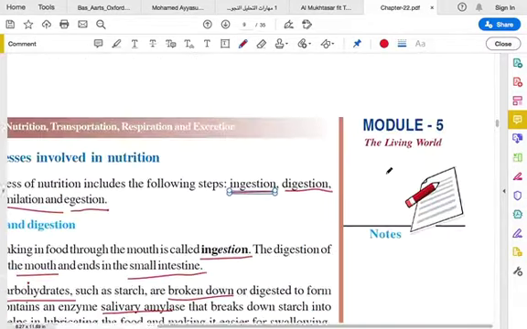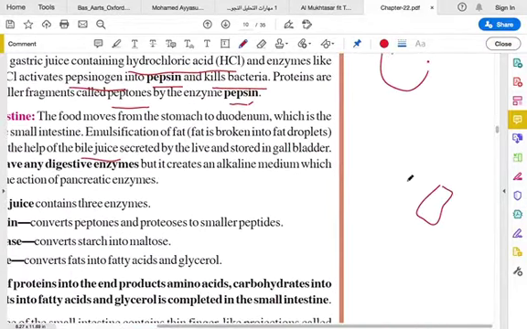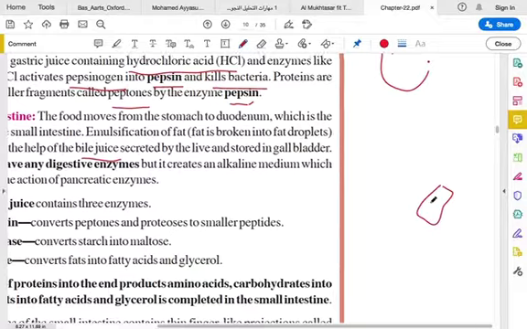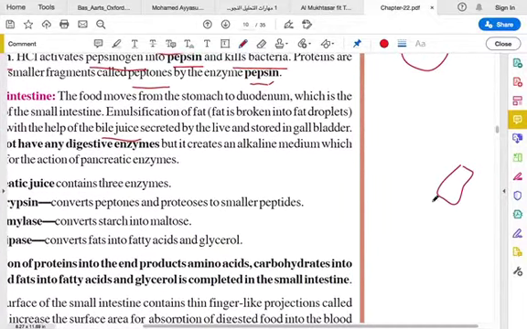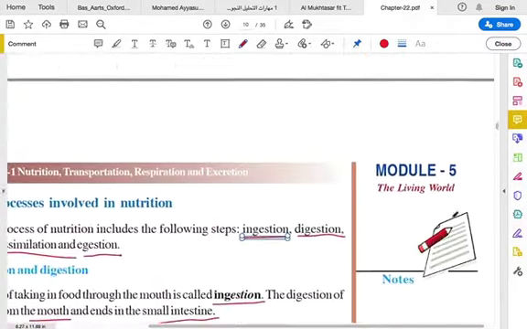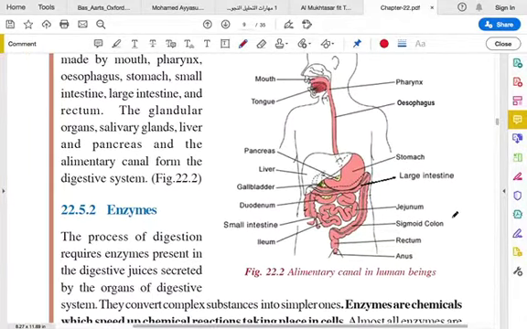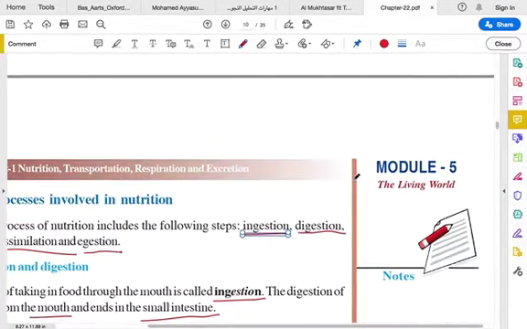Bile juice is secreted by the liver, and this is stored in the gallbladder, which is here.